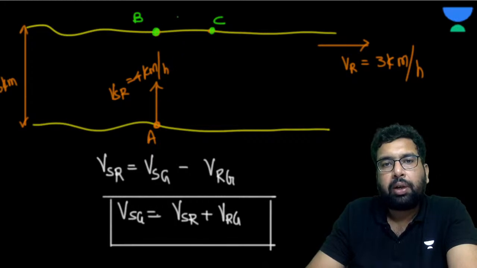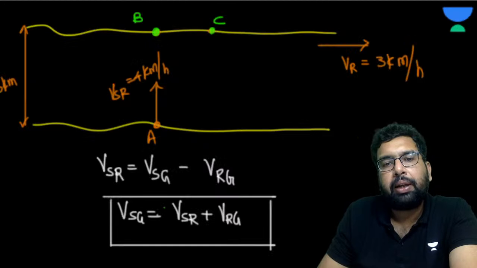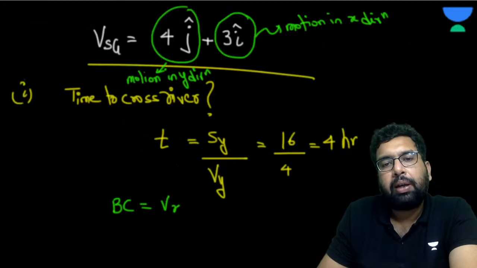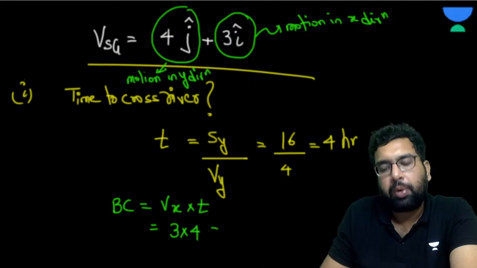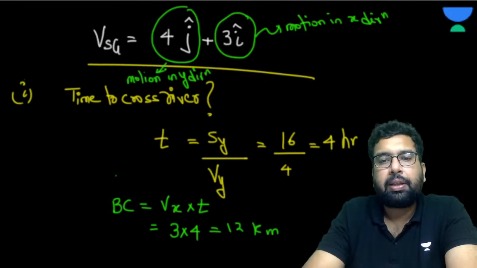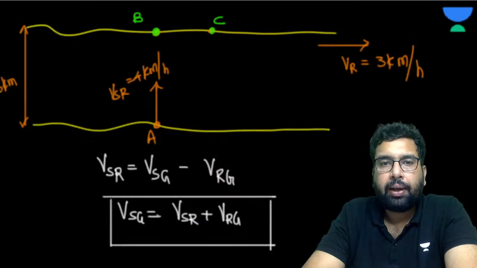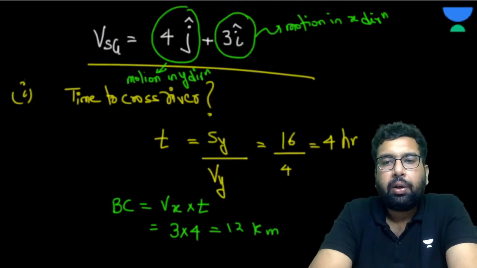Let's suppose this drift is x, or BC, you can say. So what is going to be this BC? What is the speed in the x direction, and the time? The speed in the x direction is 3 and the time is 4. So this is going to be 12 kilometer, isn't it? Yes or no? Please answer me. Right. Okay, understood. So this is the drift.